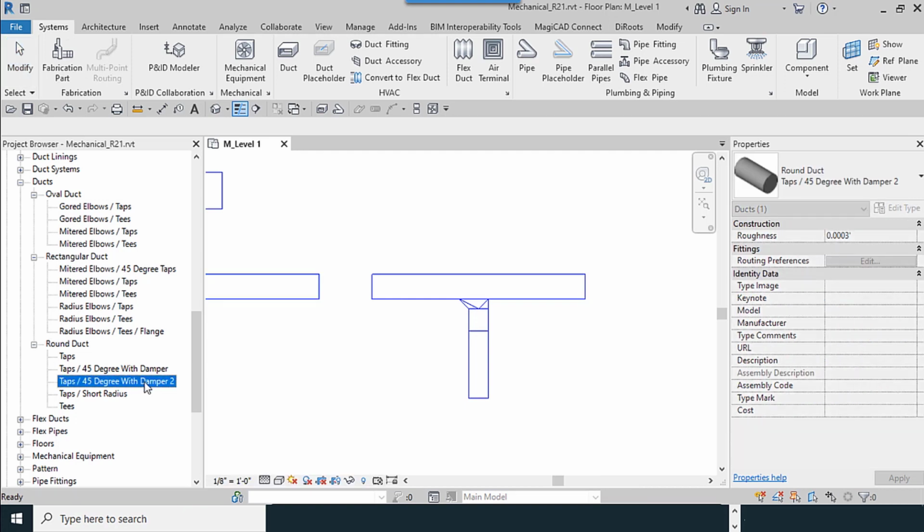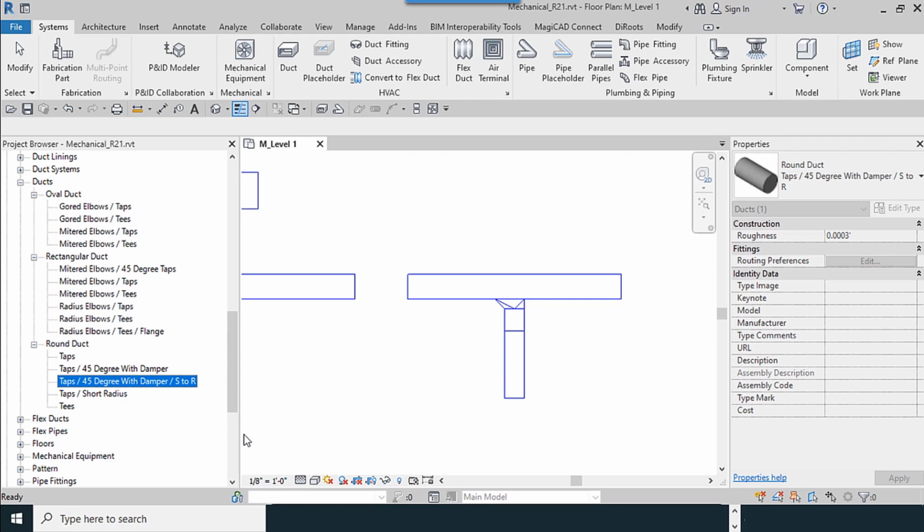which has no damper. I rename it, and I try to make contractions S to R. This was how to make a tap to the duct. This lesson will continue.